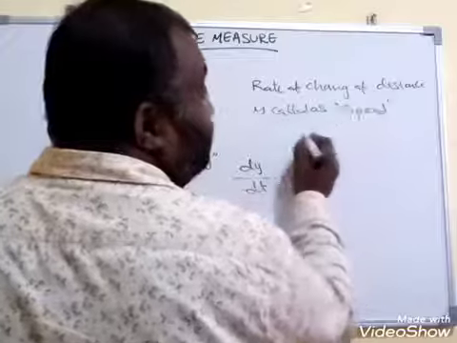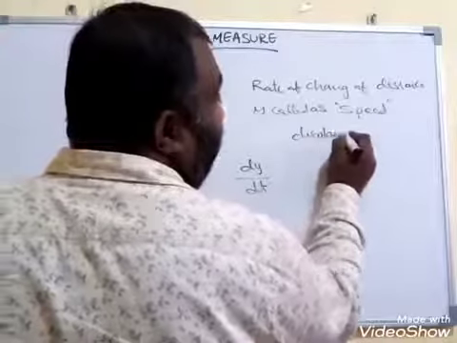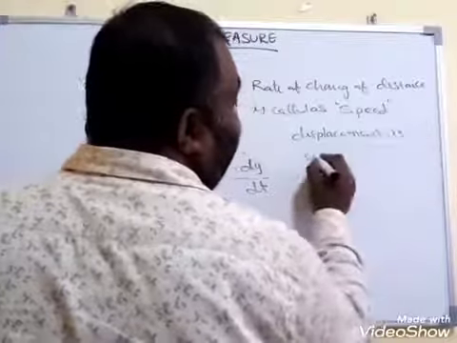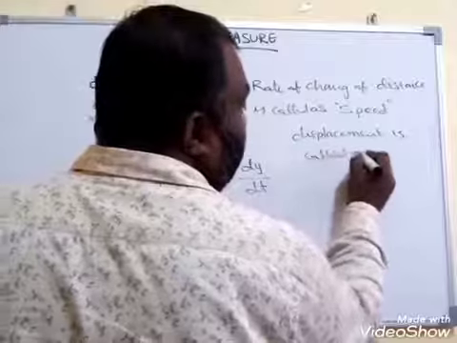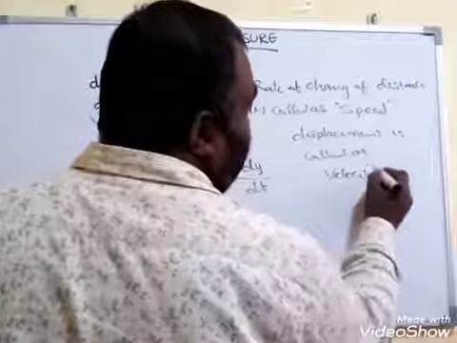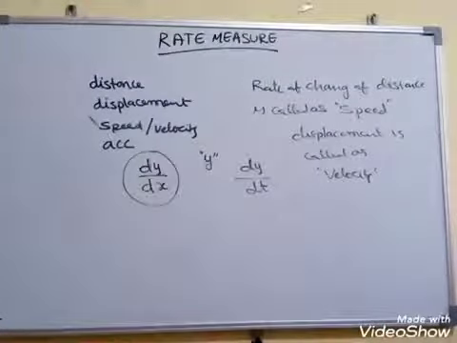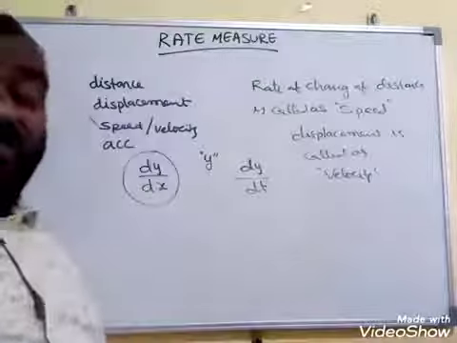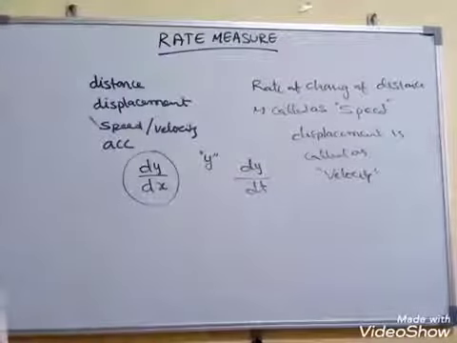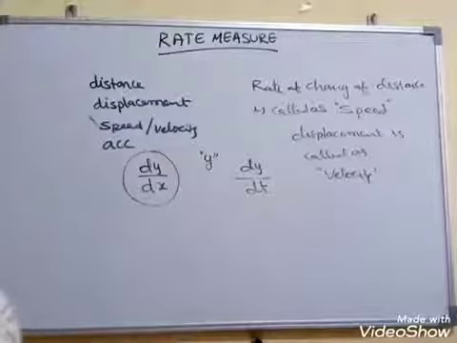Similarly, rate of change of displacement is called as velocity. Now, what is the speed and what is the velocity? The rate of change of distance is called speed, and the rate of change of displacement is called velocity.